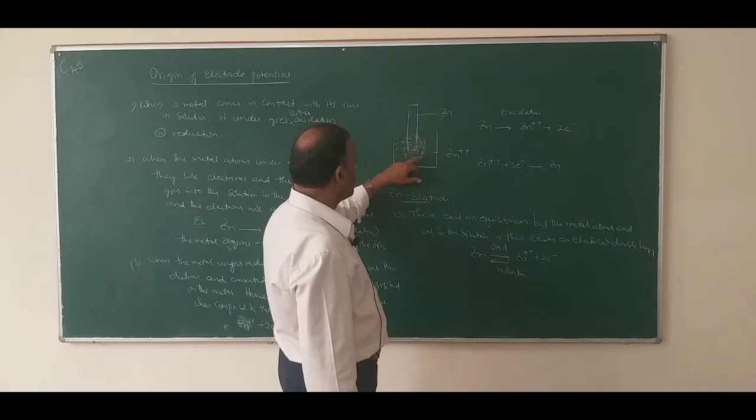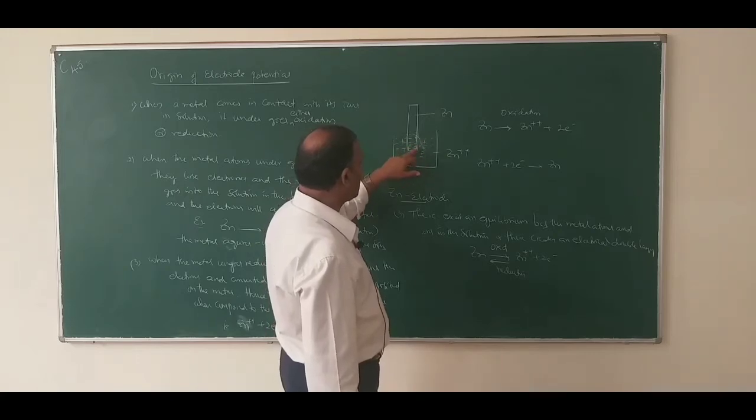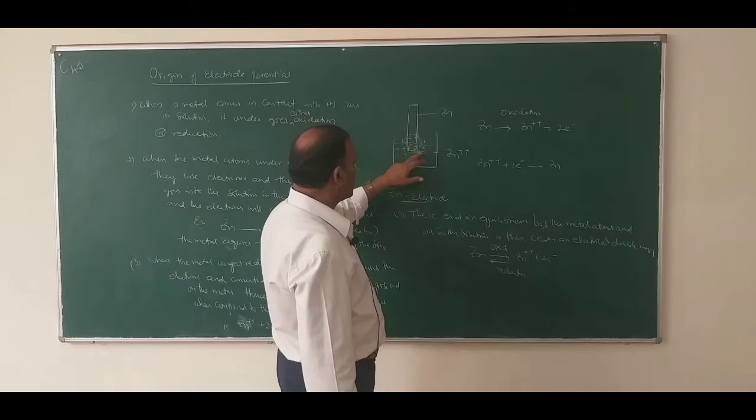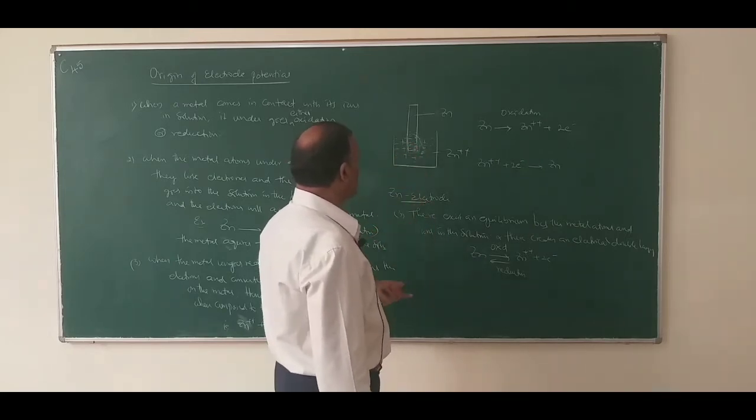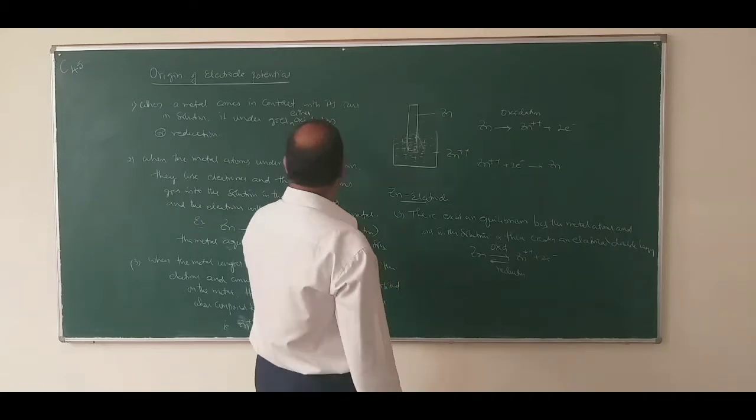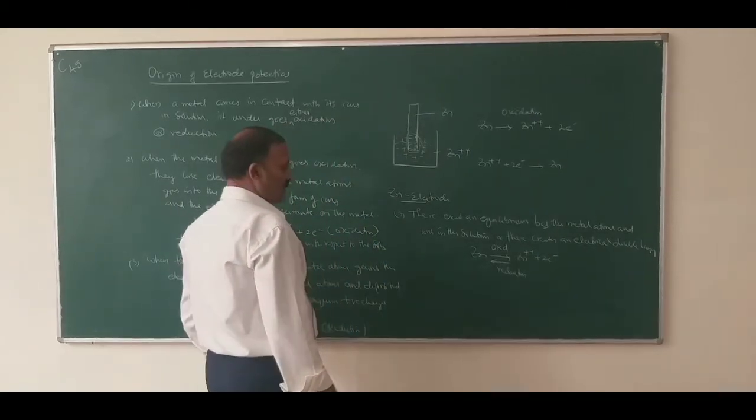The potential difference that exists at the interface of the metal and the solution of its ions, whether it may be negative charge or positive charge, there exists a potential difference between these two layers. That potential difference is known as electrode potential.